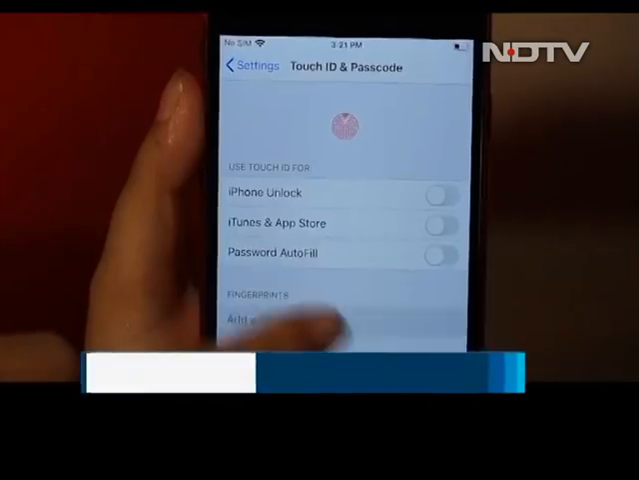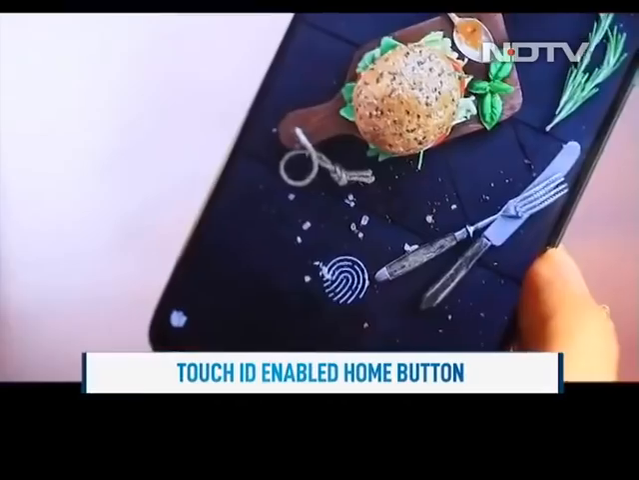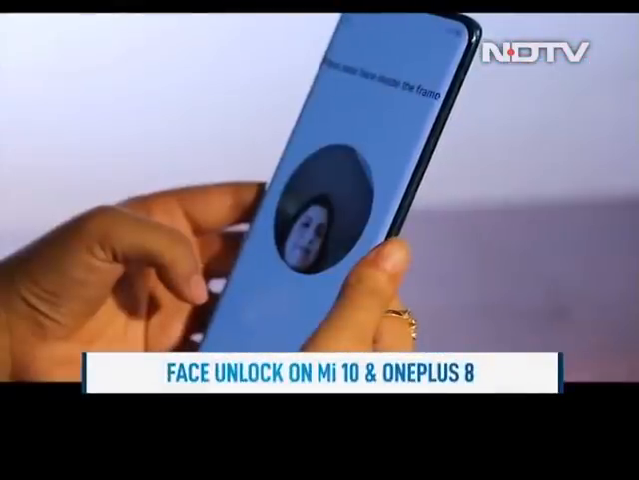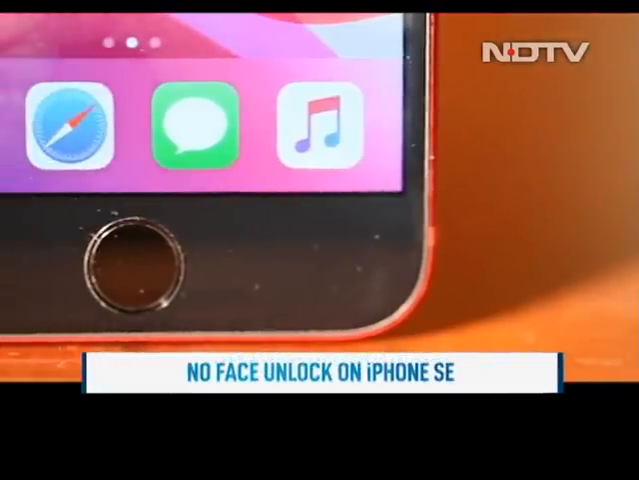point here. The SE has a Touch ID enabled in the home button. The Mi 10 and the OnePlus 8 have the in-display fingerprint scanner. Both the Androids have Face Unlock, which the iPhone SE lacks.